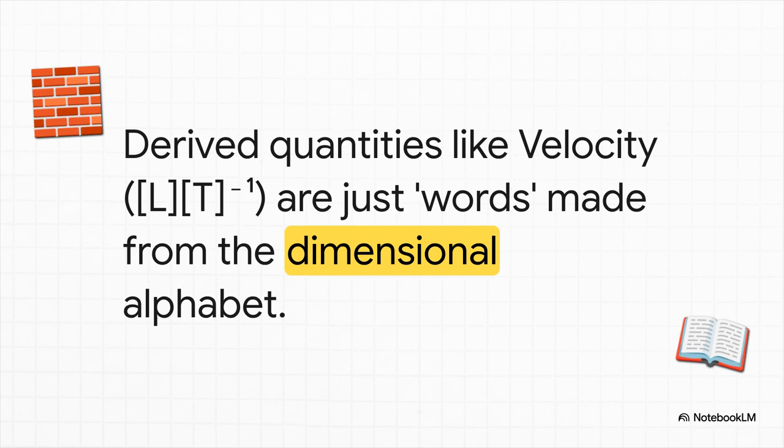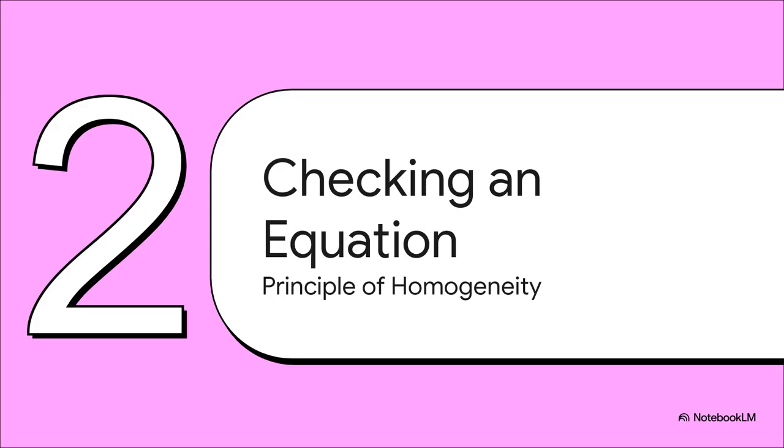So once you have the alphabet, what do you do? You start making words. Take velocity, for instance. We all know that's just distance divided by time. So in our dimensional language, its dimensions are length over time, or LT^-1. Acceleration, that's just length divided by time squared, or LT^-2. See, we're just combining our basic letters to build more complex words. All right, we've got our alphabet, we've got some words. Now, let's check some sentences.